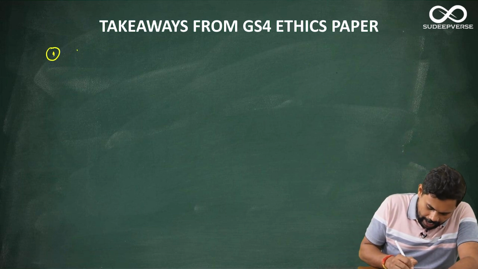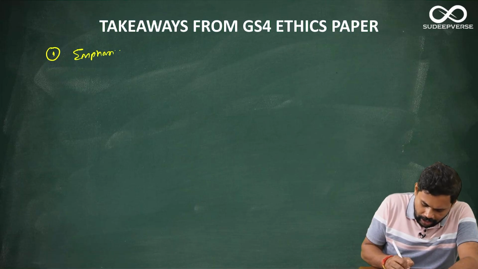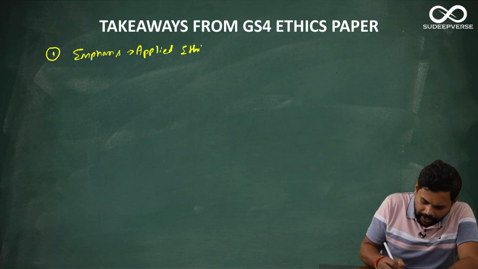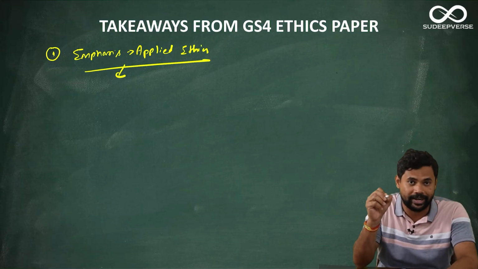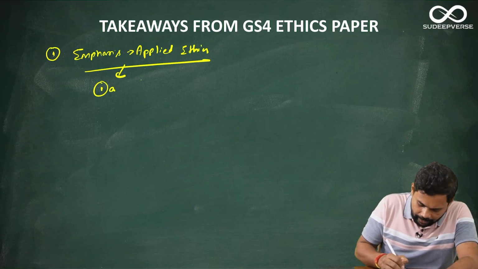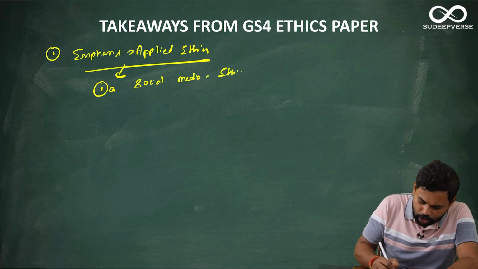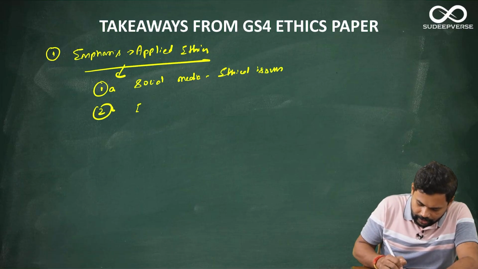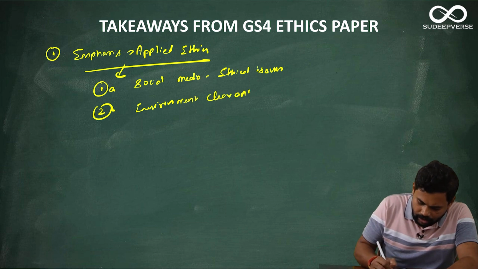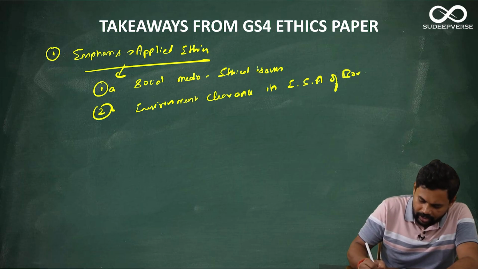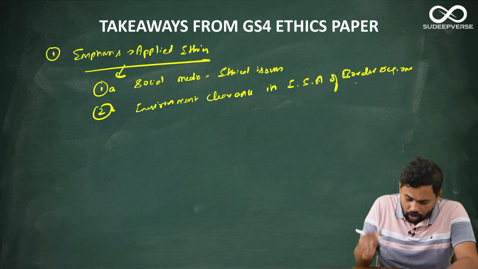The first is emphasis towards applied ethics. Now when I say emphasis towards applied ethics, I will give you the example. See, 1A, that is social media and ethical issues in it. The second is 2B, that is environmental clearance in ecologically sensitive areas of border regions.